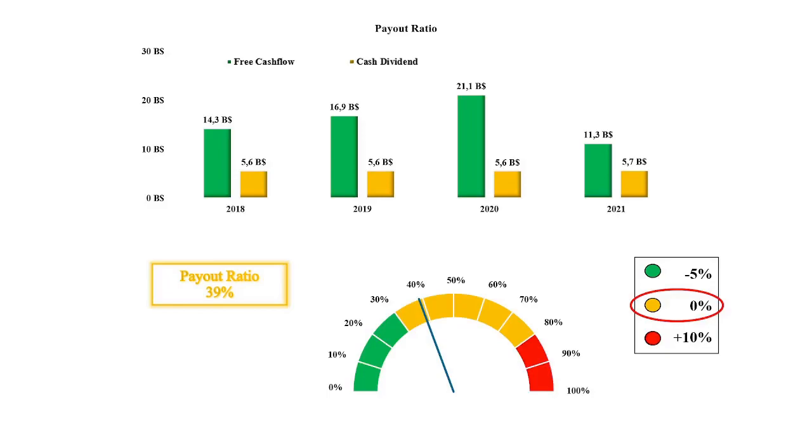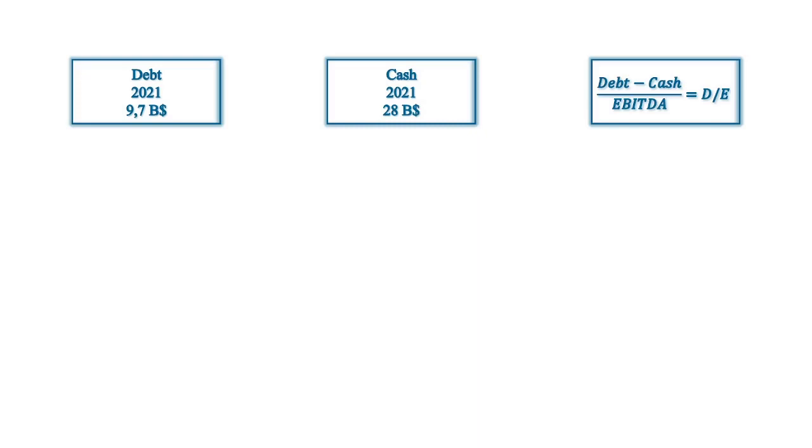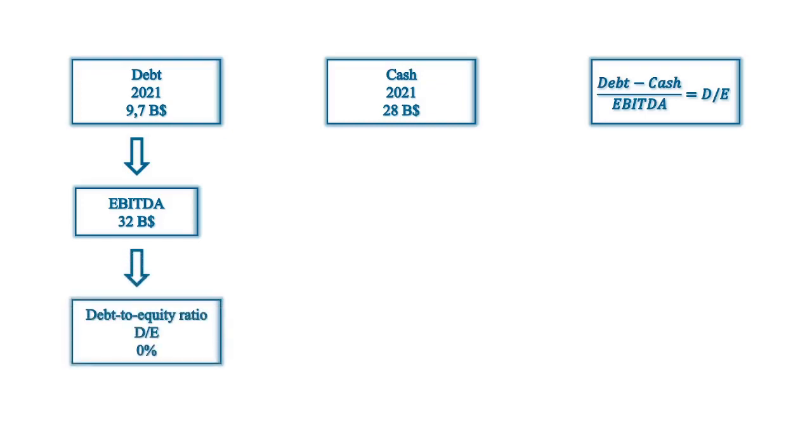Next, I'll take a look at the debt situation. The company has a debt of $9.7 billion and has $28 billion in cash. When the cash gets subtracted from the debt, and this value then gets divided by the EBITDA, the debt to equity ratio is found. And the EBITDA is currently at $32 billion. Since the company has more available cash than debt, the debt to equity ratio becomes zero automatically. The debt can't be negative, therefore the numerator becomes zero, and the fraction becomes zero if the numerator is zero.